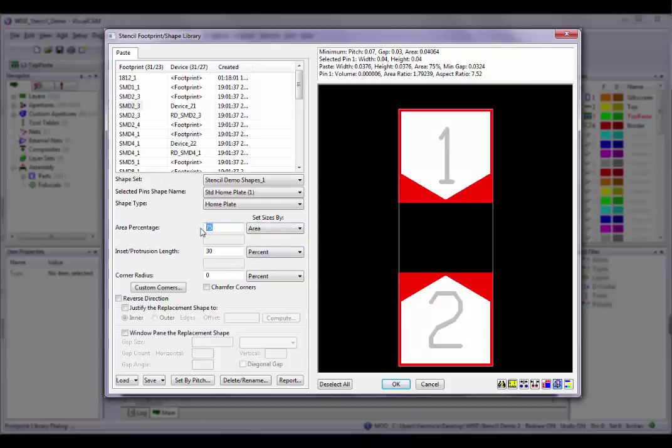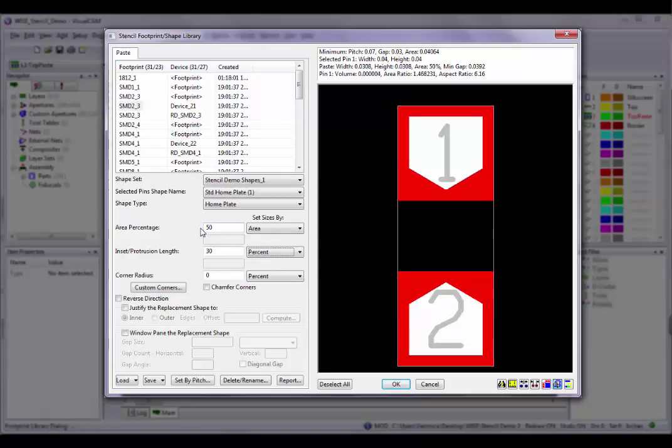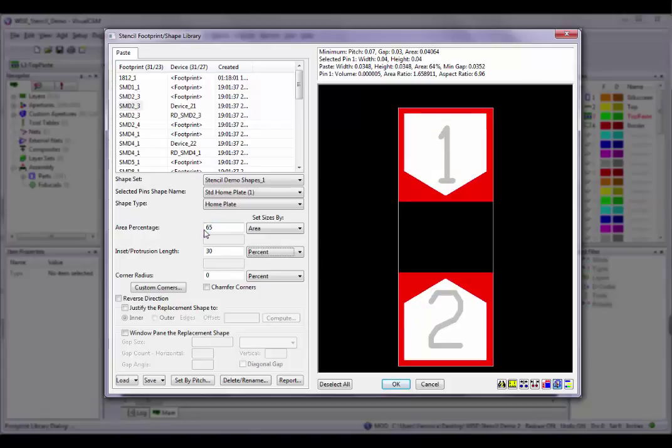The resulting area percentage is the closest that can be obtained using whole percentage point changes. Also note that other modifications such as rounding corners or window pane will change the reduction amount to include those changes, so the size reduction will change as well. Notice the information block above the preview window is updated as you make your changes.